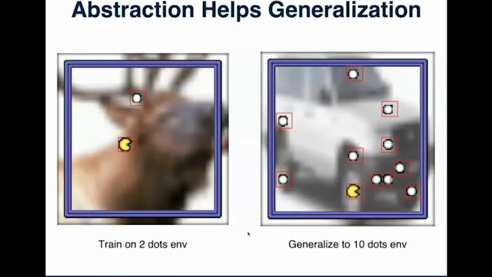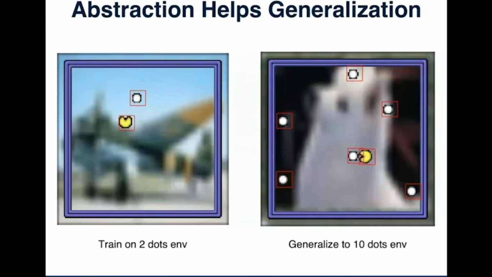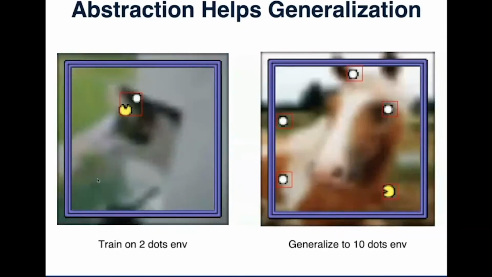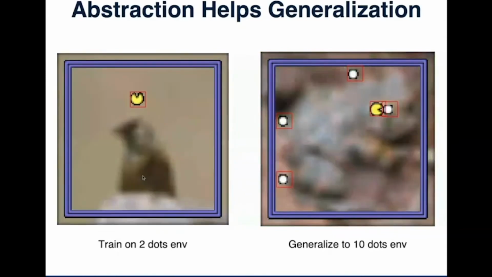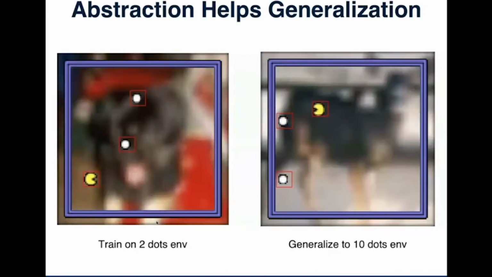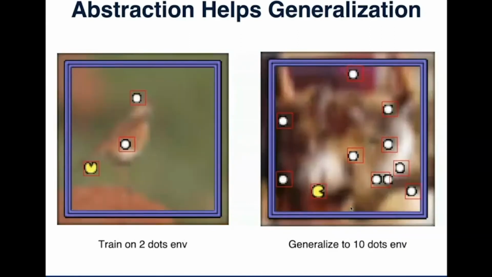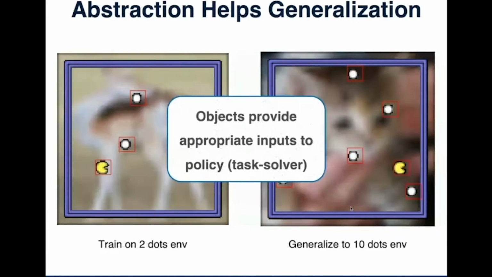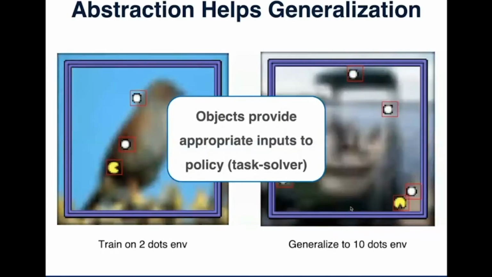Second, we found that the object-centric abstraction helps task-level generalization. We train our Pacman agent in the environment with only 2 dots, and the red boxes are the task-relevant objects found by our model. As you can see, with appropriate abstraction, our model can zero-shot generalize to the environment with 10 dots. In this example, we found that objects provide appropriate input to the policy or task solver.